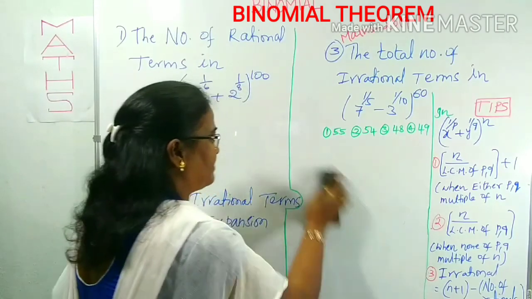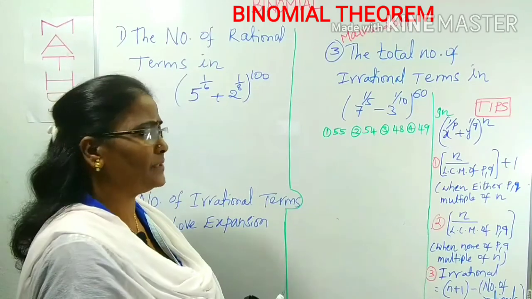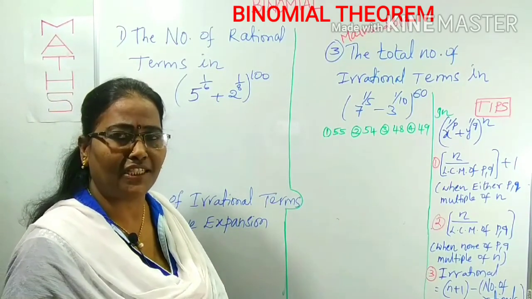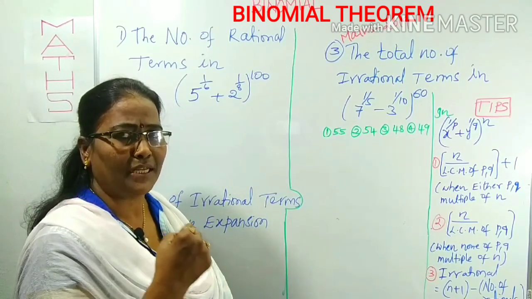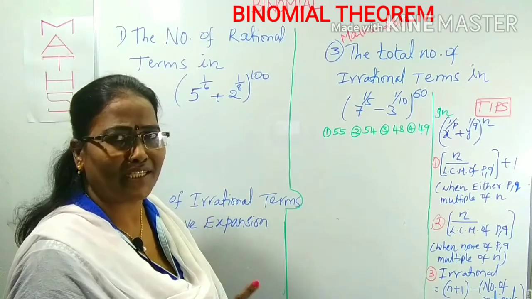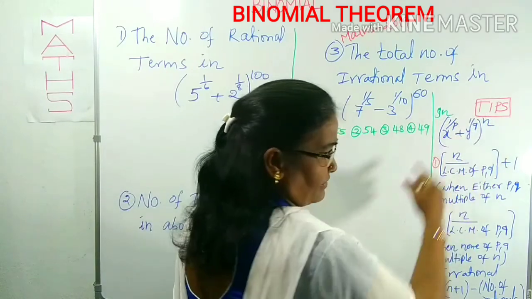We will go to one of the expansions. You may ask the number of rational terms of this expansion, and maybe the number of irrational terms also. To find out the number of rational terms of the so-and-so expansion, or the number of irrational terms of the same expansion, what do you have to do? First we can compare that expansion by using this tip I am giving to you.